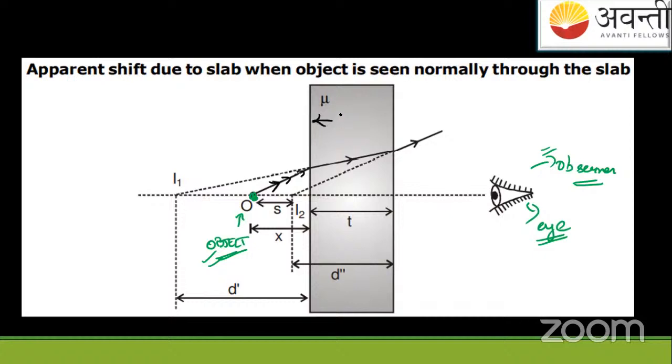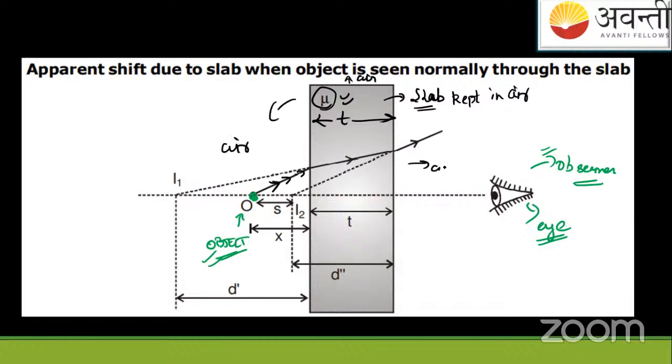There is a slab of thickness T having refractive index mu inside, a glass slab or a slab of some material, kept in air. So the surrounding medium is air here, same air here. When the ray of light passes from this object, it meets here.